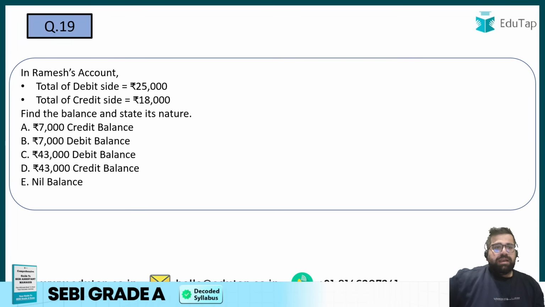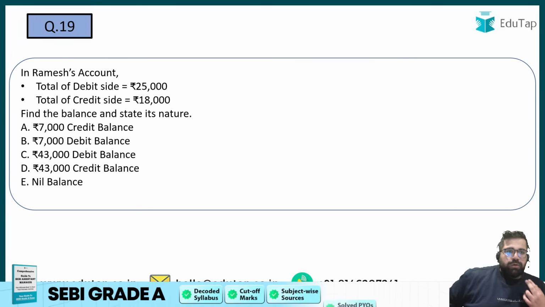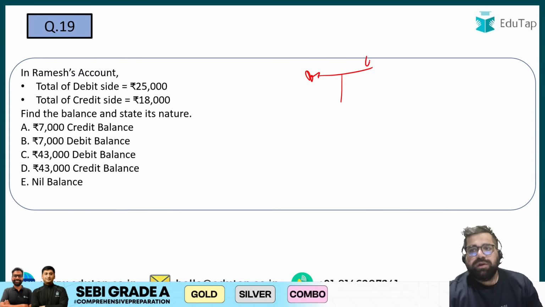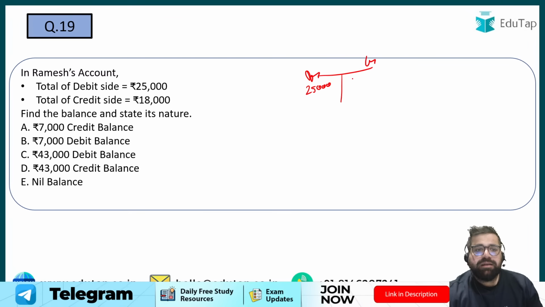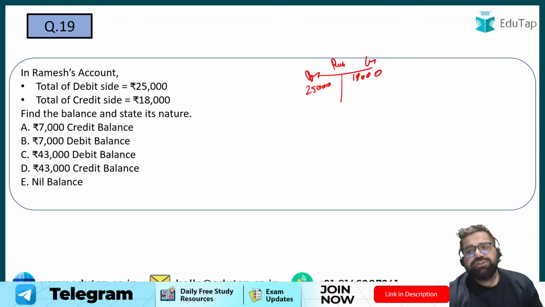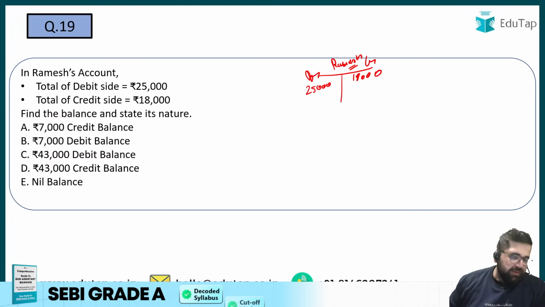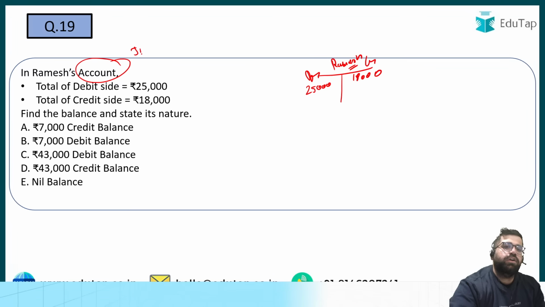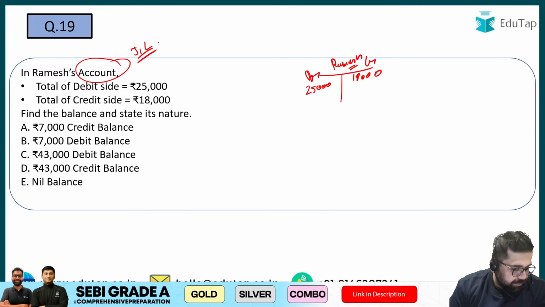Let's move ahead. 19. In Ramesh account, okay, so I hope you know that an account looks like a T, right? And over here you have debit and over here you have credit. The total of the debit side is 25,000 and the total of the credit side is 18,000. Find the balance and state its nature. Basically, you just have to tell me whether this account will have a debit balance or a credit balance if I'm writing Ramesh over here. Tell me. And by the way, in which particular book do you make accounts? Journal or ledger? What would be the correct answer for question number 19?